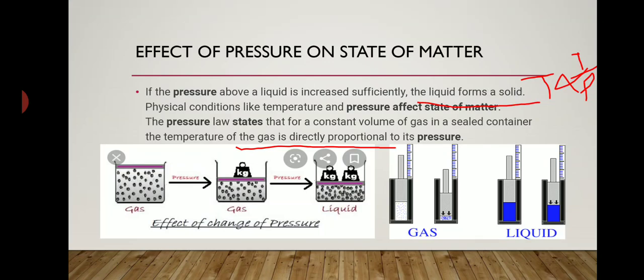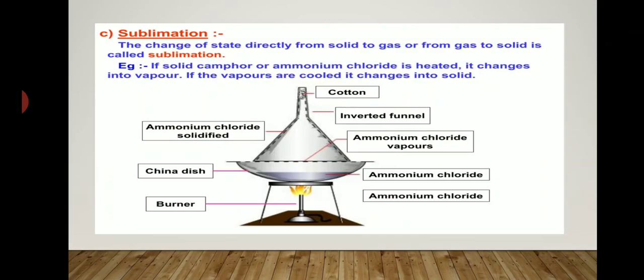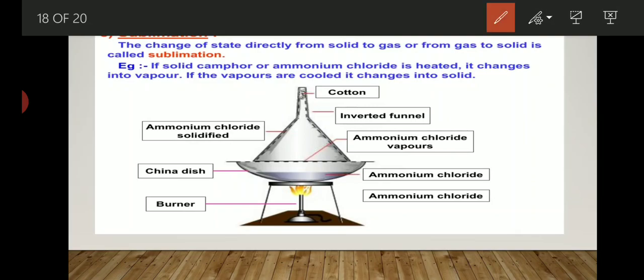Now we will discuss the sublimation process. What exactly is sublimation? The change of state directly from solid to gaseous form is known as the sublimation process. Now understand once again.